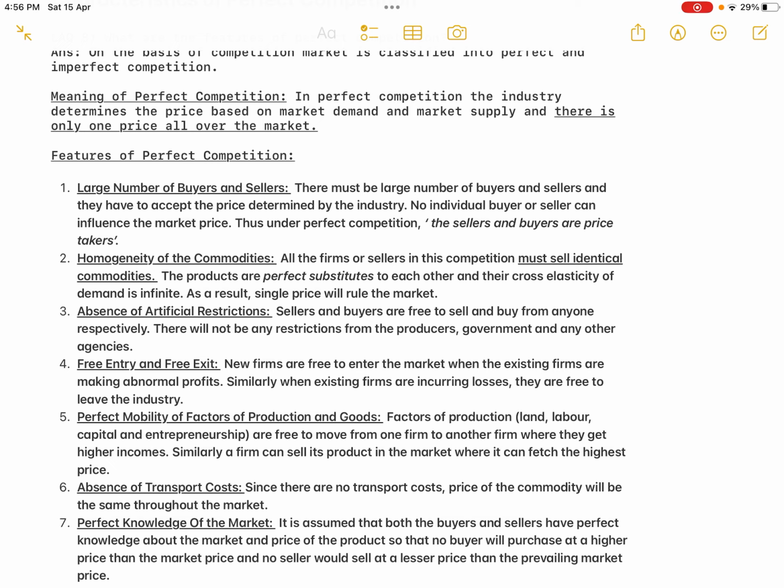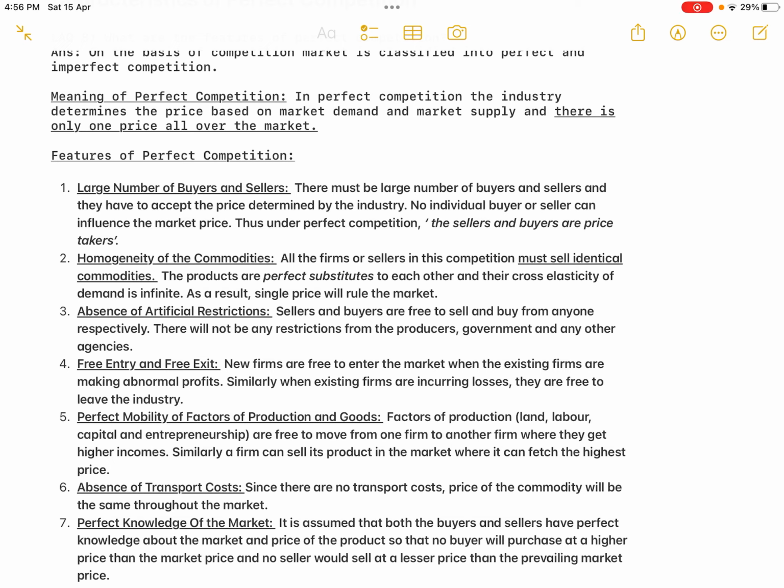This point is also very important for those students who are going to write the CPT exam, CPT Foundation. Just remember, products under perfect competition are perfect substitutes and their cross elasticity of demand is infinite. As a result, a single price will rule the market. Since it is an identical commodity, there will be only one price in the market. So again we are coming to the same conclusion, the same rule under perfect competition, that there should be only one price.